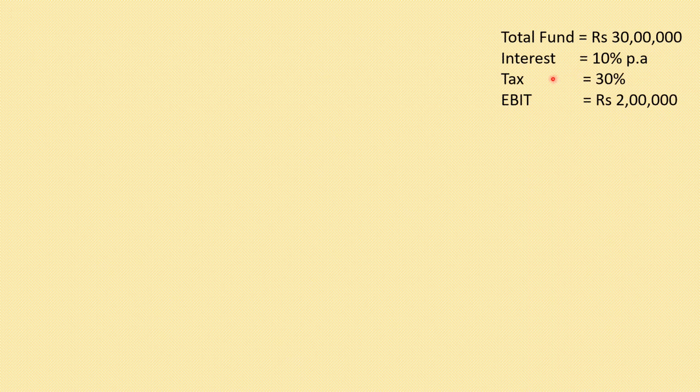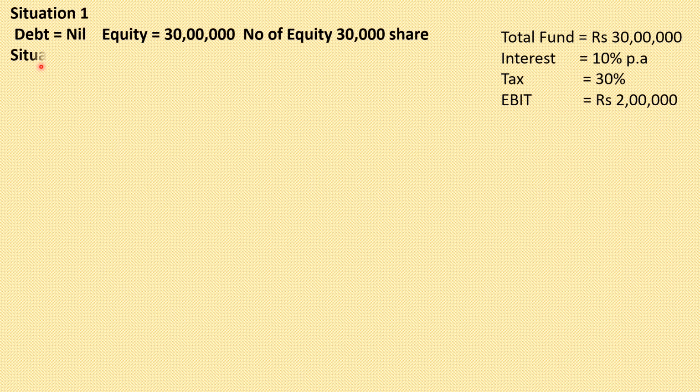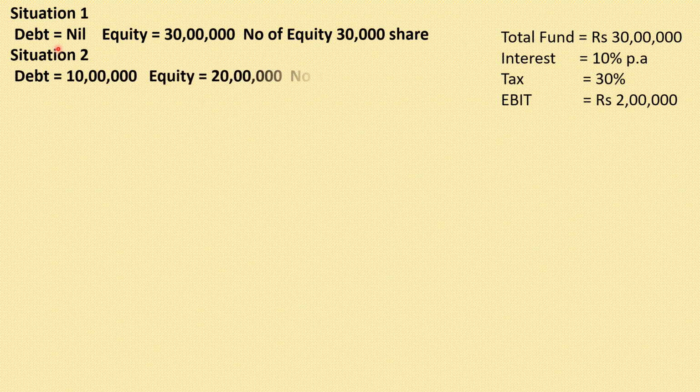Try to take it with the example. Total fund 30 lakh rupees, interest 10%, tax is 30%, EBIT 2 lakh rupees. Situation 1, we raise the entire money by the issue of equity shares. Number of equity shares over here is 30,000.